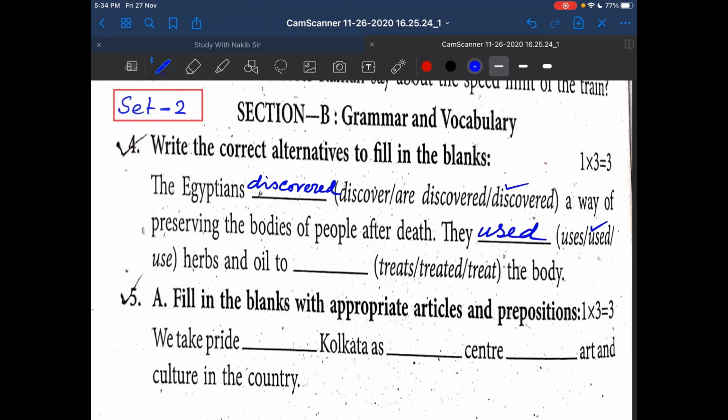They used herbs and oil to, this is the infinitive, so the present form, to treat the body. So your first answer is discovered, second answer is used, and the third answer is treat. So you have got one here, one here, one here, together 3.